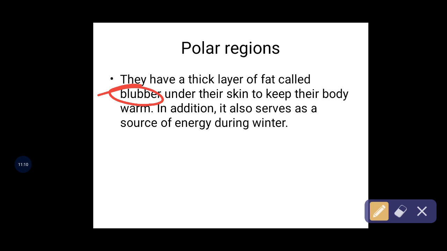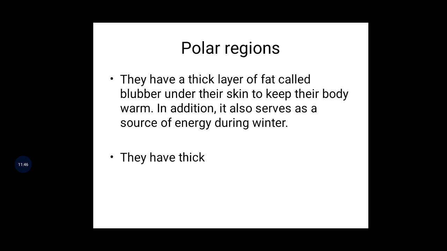So here the blubber is under their skin to keep their body warm. So the body becomes warm and stays at some temperature, because blubber is used. Blubber means a thick layer like fat present below the skin. In addition, it also serves as a source of energy during winter. Sometimes in the winter season, it is a source of energy. It will give energy to the particular body also. Okay, clear, understood all of you? So here they have a thick fur on their body.